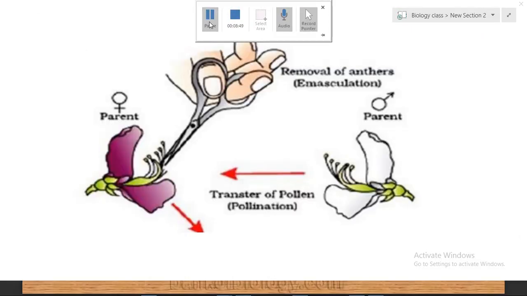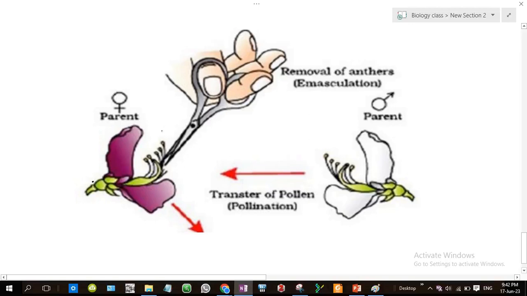Okay, so see here. The first and foremost thing is in the parent plant the anthers have been removed. And the second parent, this is a flower, white color flower. From the anther in the white flower, the pollen was taken, using a brush, and it was spread on the stigma.